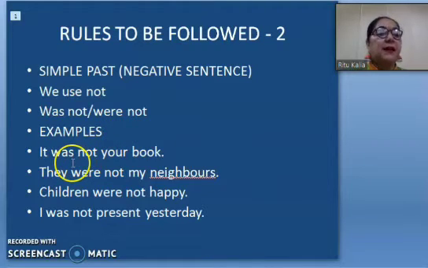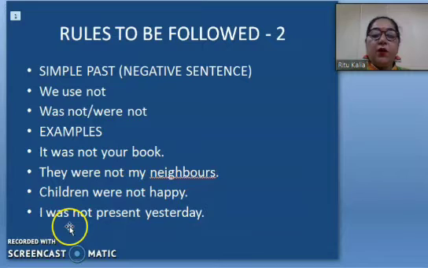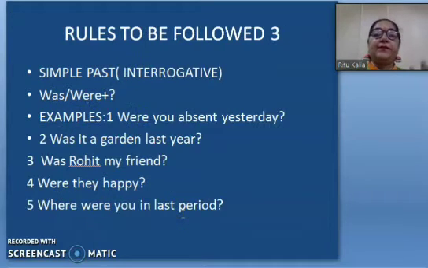I have written the examples. It was not your book. Right? They were not my neighbors. Children were not happy. I was not present yesterday. So in all these sentences, in all these examples, you can see how I have used not with was and were. Is it clear? Very well. Now we come to the next.